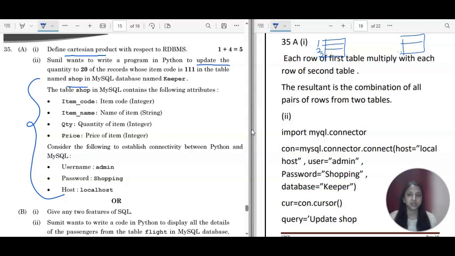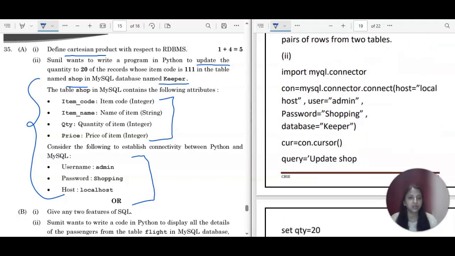So the name of the table is shop and the database name is keeper. Under this table you can see we have in total 4 columns: item code, item name, quantity and price. And then you can see these are the basic details required to generate the connection between Python and SQL. So we have the username admin, the password is shopping, and the host is localhost, and the database is keeper. So let us start with this.